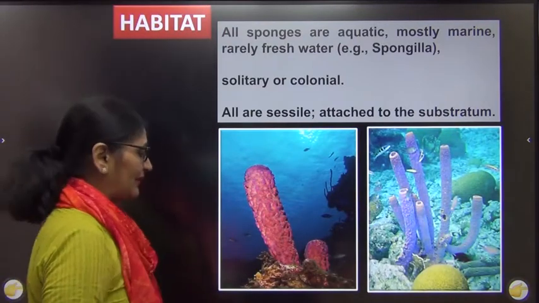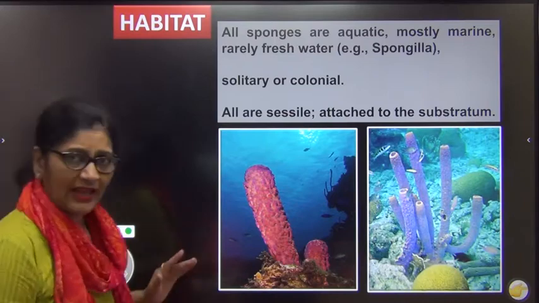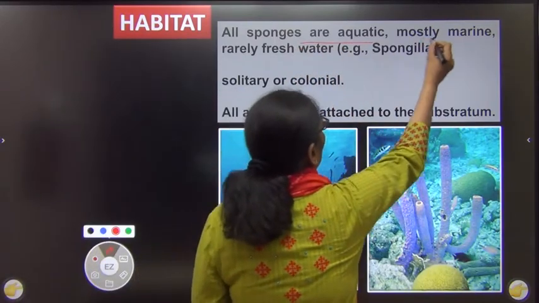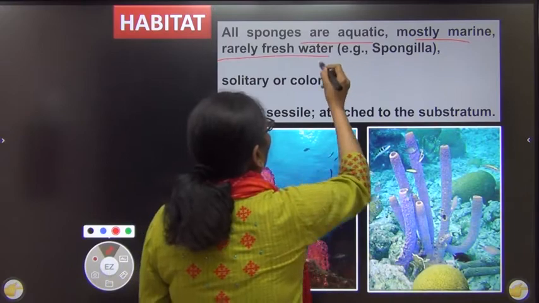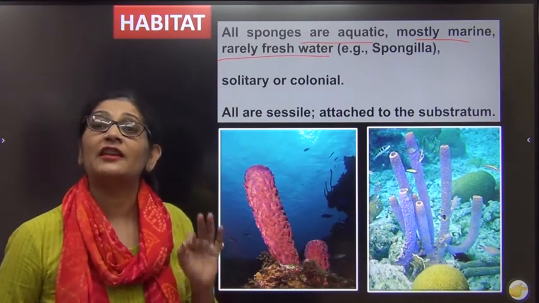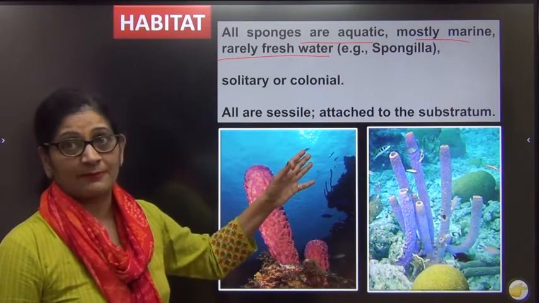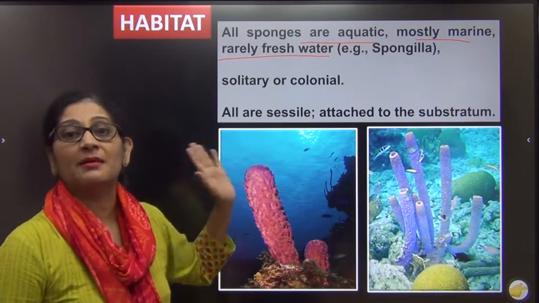First we will come to habitat. We know that in Porifera they are mostly marine. All of them are aquatic and mostly they are marine. Very few of them are found in fresh water, one of them being Spongilla. So Spongilla is a very important example for your medical exam. Why? Because this is an exception, because mostly Poriferans are marine.